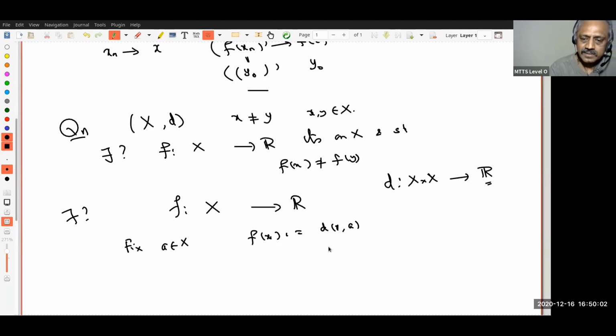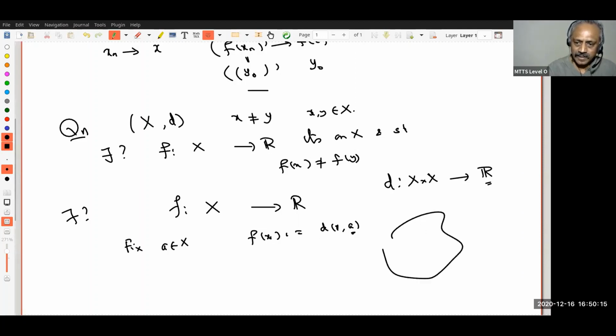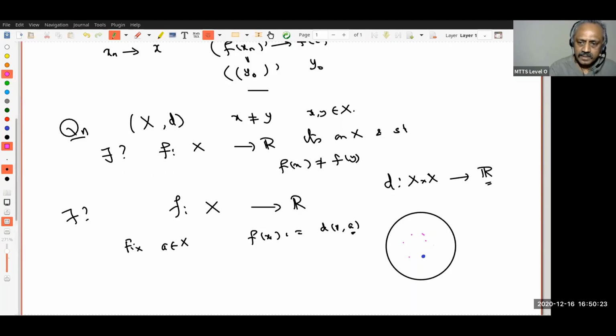You understand this? Isn't it beautiful? Yes. I fixed this variable. So it's now x going to distance between x and a. Right? So this is something, and this is my a, and what I am doing? I am looking at any x. Then let's look at this distance. That's all we are doing.